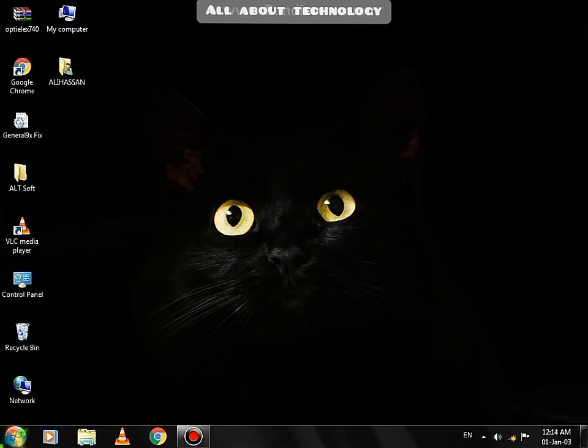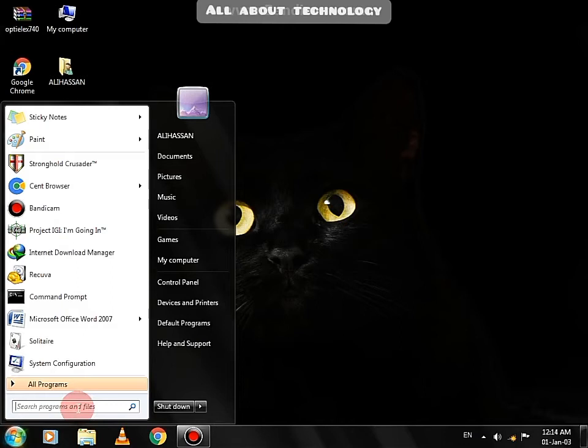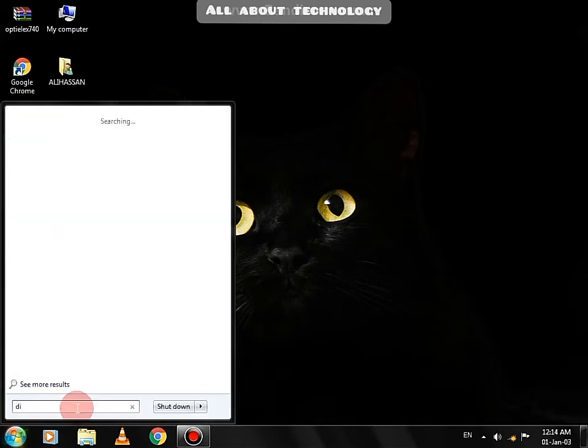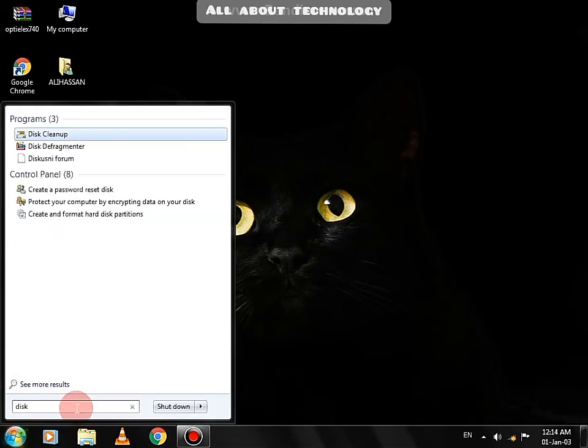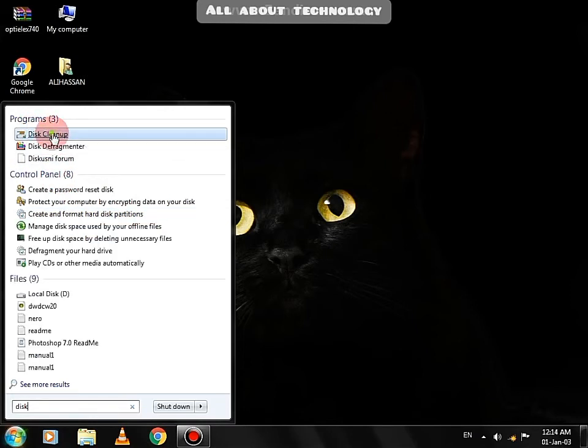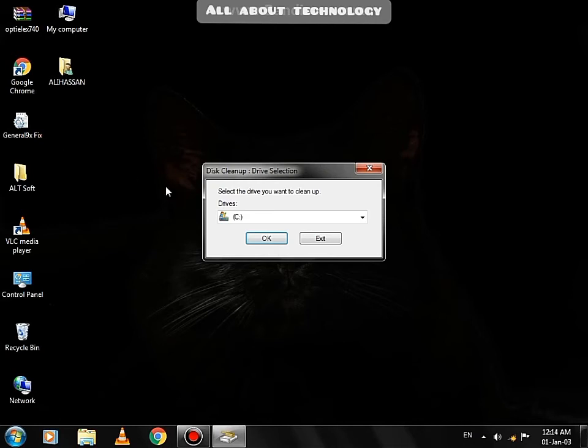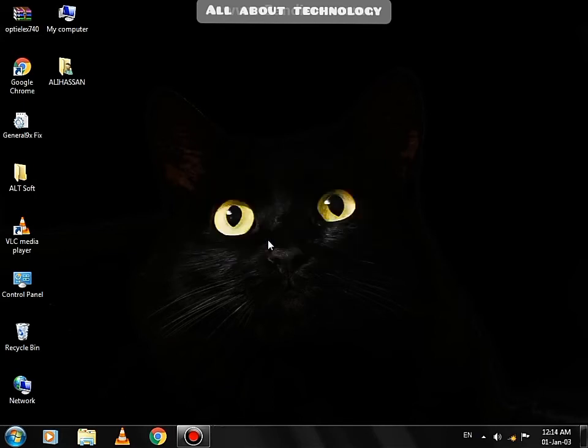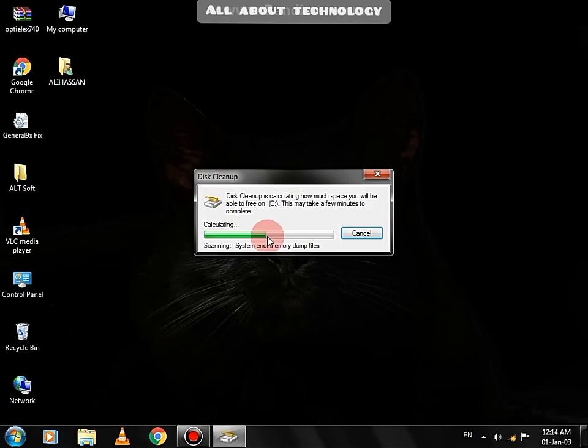Now, go to Start. Type Disk Cleanup. Open it. Select the disk that you want to clean. Press Enter. It will take a while to complete.